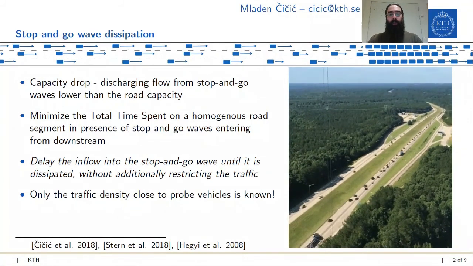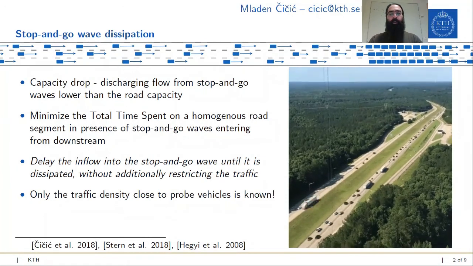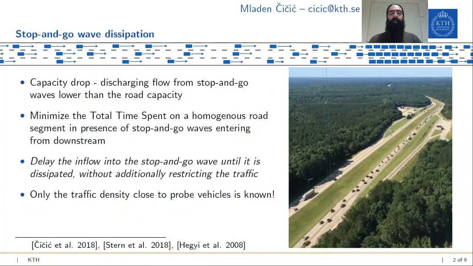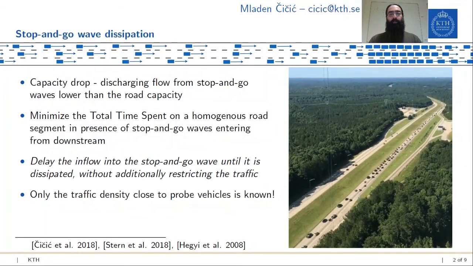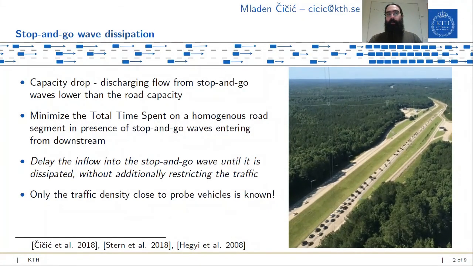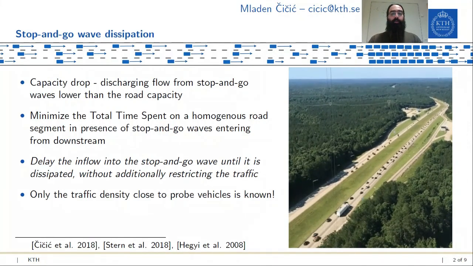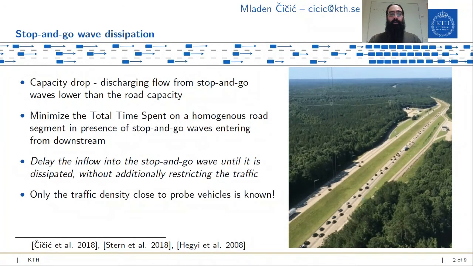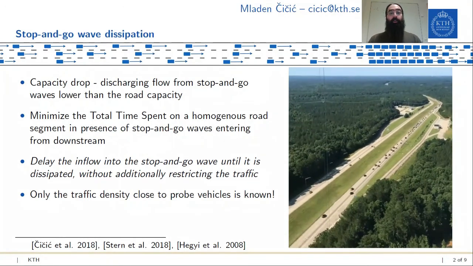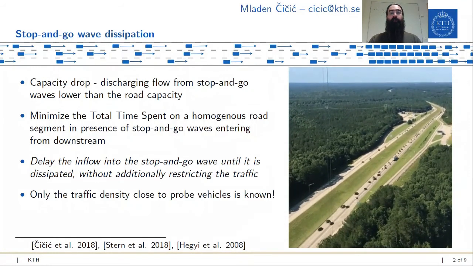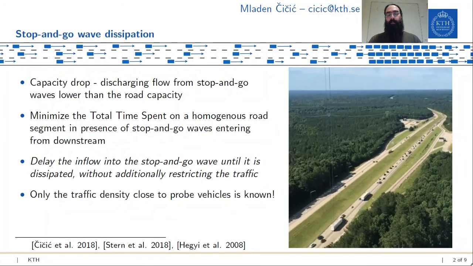Now, stop-and-go wave dissipation is a well-known problem, and typically what you want to do is delay the inflow into the stop-and-go wave, restricting just the right amount of traffic flow until the stop-and-go wave is dissipated. As in our previous work, we'll be using the connected vehicles as controlled moving bottlenecks. However, the difference here is that now we are assuming that we only know the traffic density close to probe vehicles that we are using for sensing.